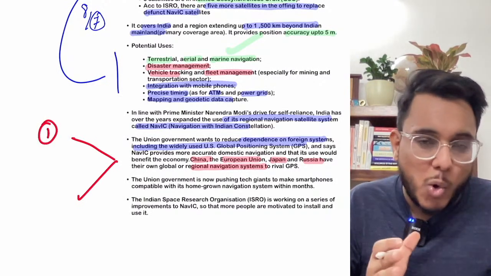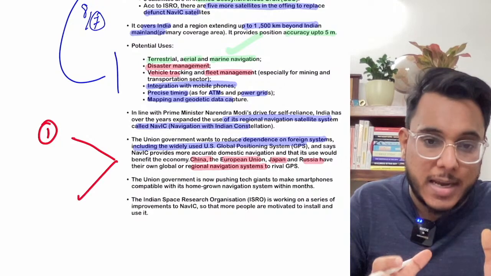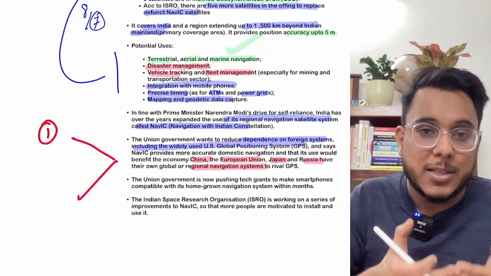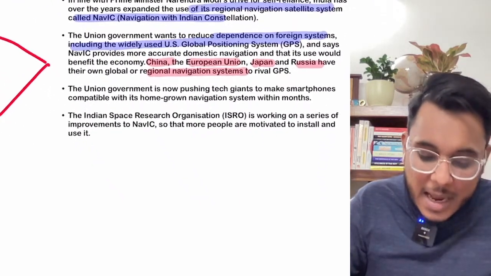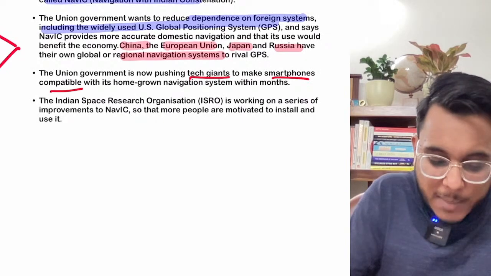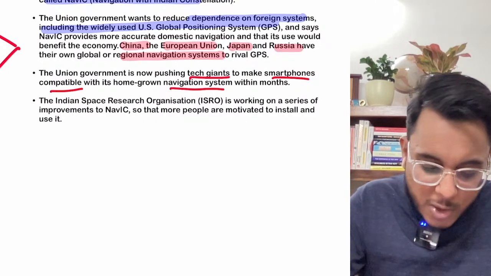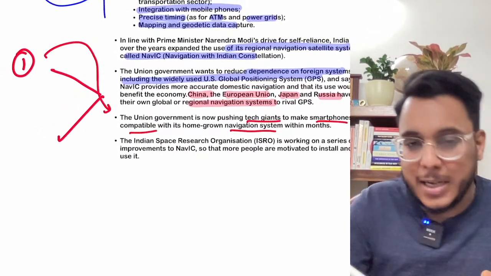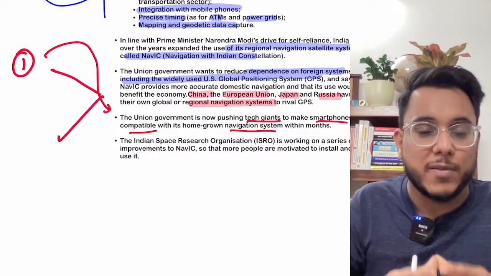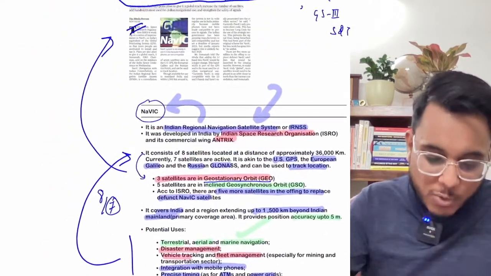Number one, guys, though we have many companies which are manufacturing mobile phones in India for India, many of them are giving GPS or Google Maps pre-fitted in them. So, first of all, the Union government has recently asked the tech giants, the mobile manufacturers, that they need to make their smartphones compatible with the IRNSS or the homegrown Navic system. On this, the mobile phone manufacturers have said that it might lead to cost escalation, etc. But the government said that no, these devices need to be fitted with the capabilities to use the Navic IRNSS. Now, coming to the present news.